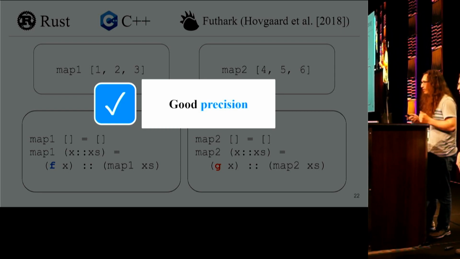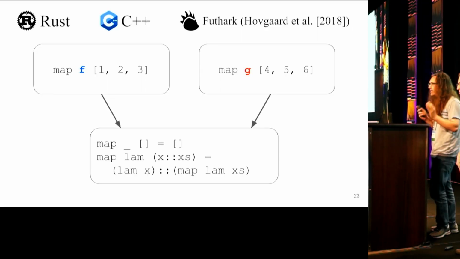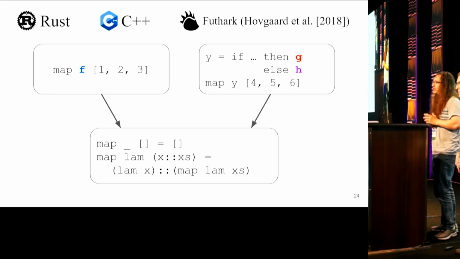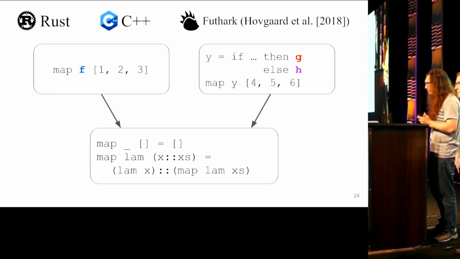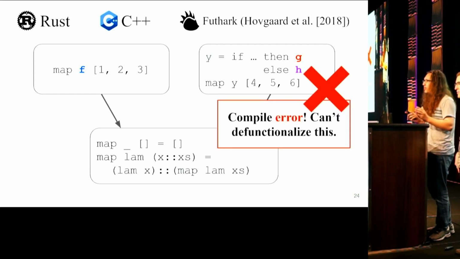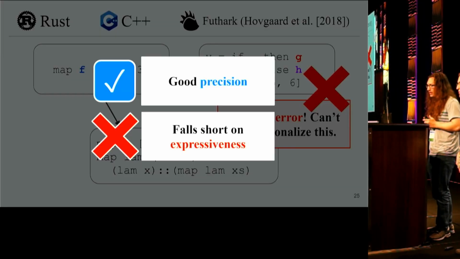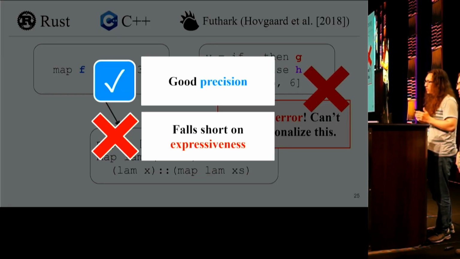But let's return to the example and consider what happens when we make it just a tiny bit more complicated. So instead of passing g for lam, at the second call site of map, let's try passing the result of a conditional, either g or h, depending on some runtime value. Unfortunately, no prior specializing technique can handle even the simple extension to our example. So in summary, while prior specializing work features excellent precision, it falls well short of our desired expressiveness.